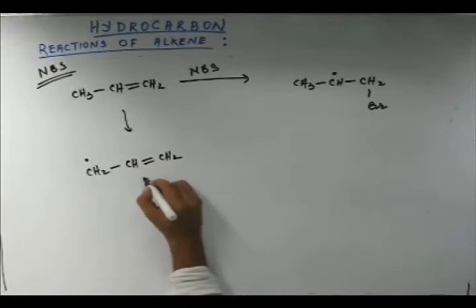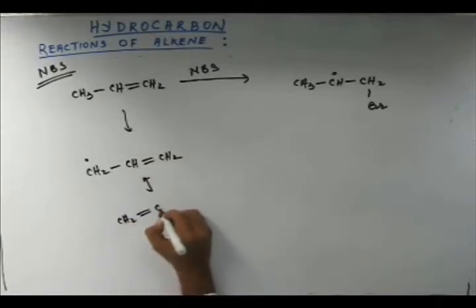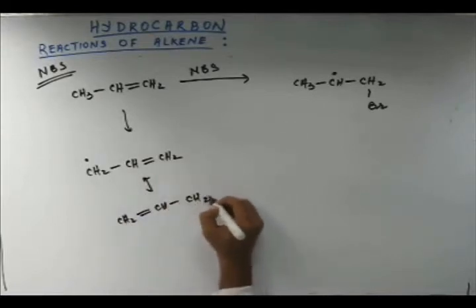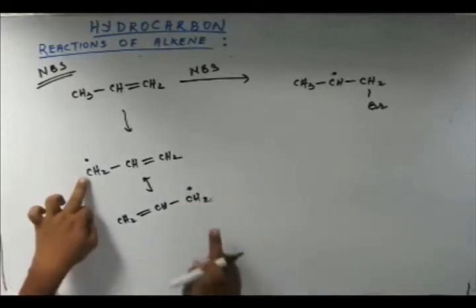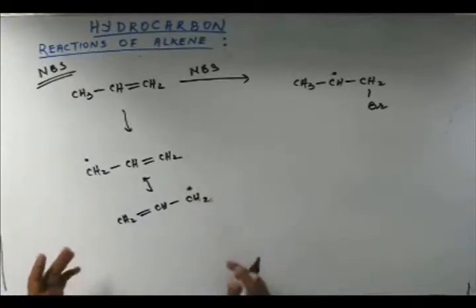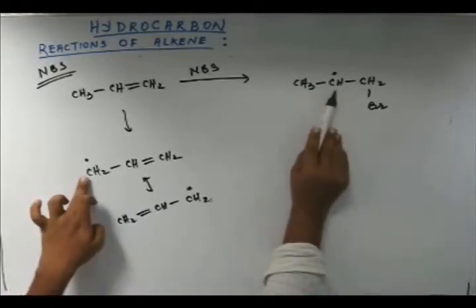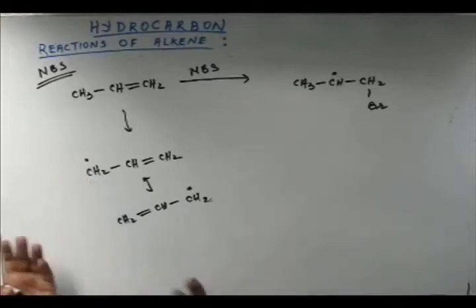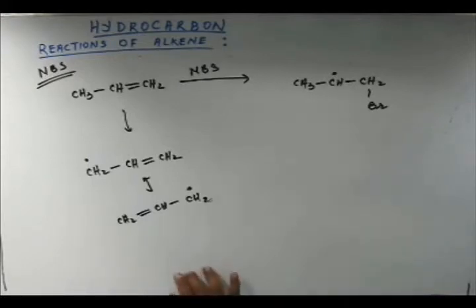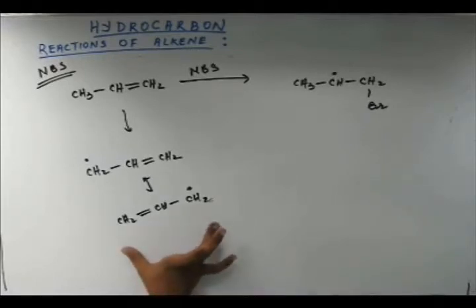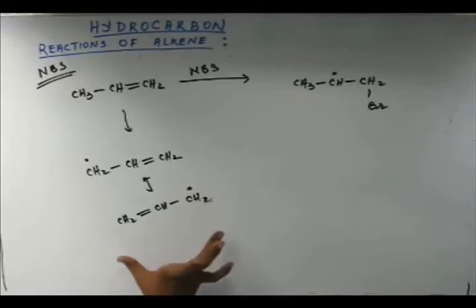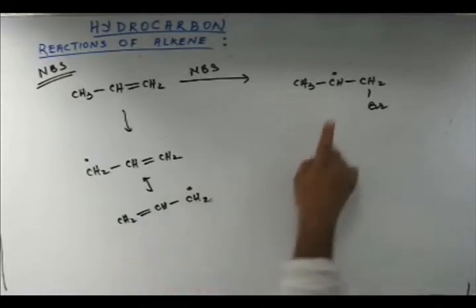Resonance can be there, and this free radical can go onto another carbon via resonance. So this free radical and this free radical would coexist. The deficiency of electron is not completely on one carbon, as is the case in the other intermediate. It is shared between two carbons. That makes each carbon half as unstable as it was before. So that makes the carbon much more stable than before. A stable species can survive for a longer period of time. This intermediate is more stable than the other intermediate.